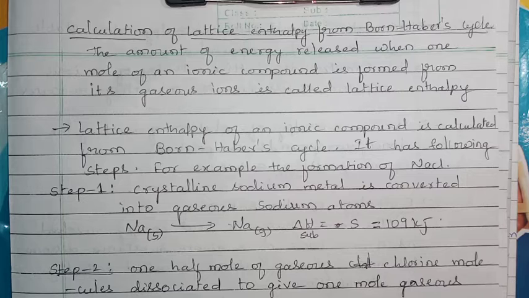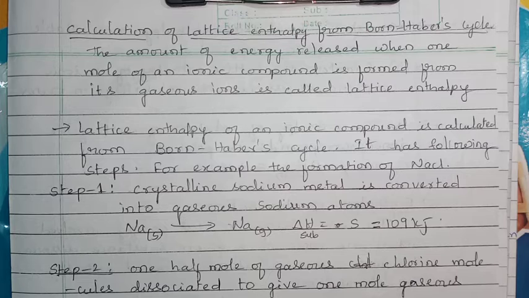Okay, second, size of the ions. If the size of the ions is large, then attraction between the two ions decreases. When attraction between the two ions decreases, there is a decrease in the lattice enthalpy value, because lattice enthalpy mainly depends upon the attraction force. So as the size of the ion increases, lattice enthalpy decreases, lattice energy decreases.